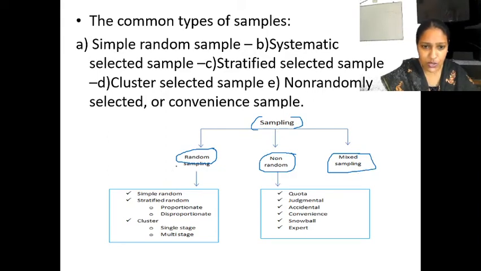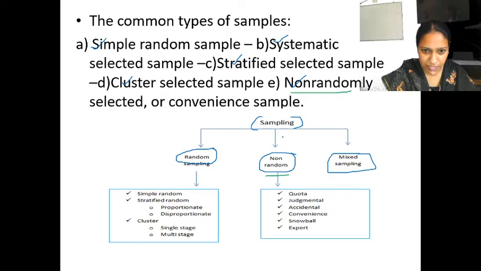Random sampling you can further divide into simple sampling, systematic sampling, there is a criteria for that, stratified sampling, where you are converting it into layers, then cluster sampling, and non-random sampling which comes under another group.